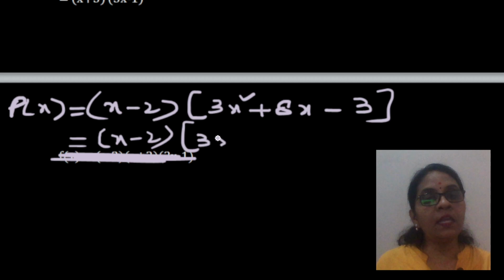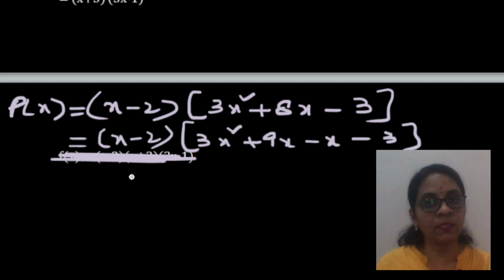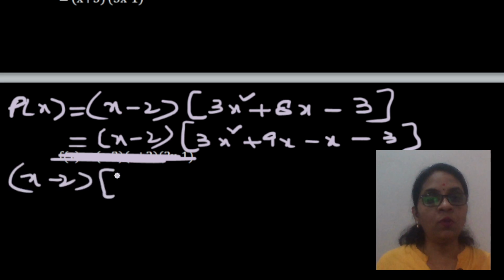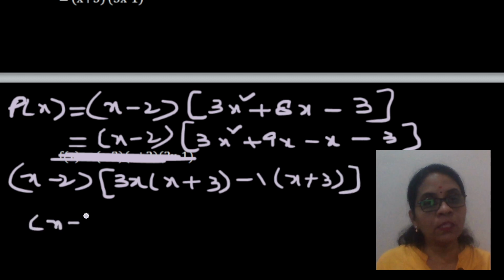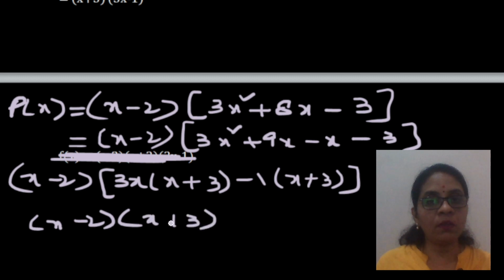Now it is 3x square plus 9x minus x minus 3. So it is x minus 2 into, take out 3x common into x plus 3, take out minus 1 common, x plus 3. So now again x minus 2 into x plus 3 into 3x minus 1.